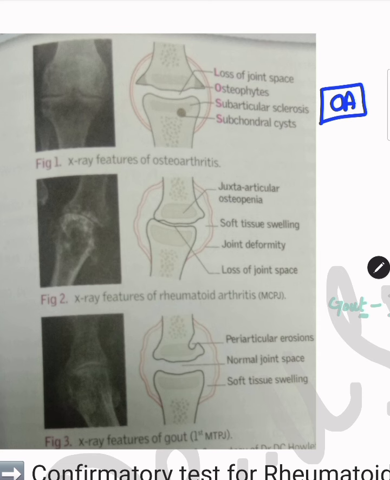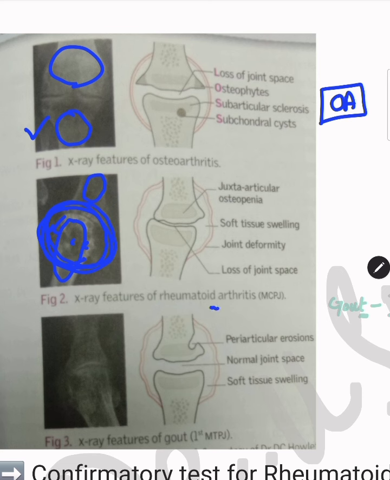If we talk about rheumatoid arthritis, here you can see the joint is basically destroyed. This is an erosive disease. The structure of the bone is lost, and there is particular osteopenia. This is a black shadowing. This is not seen in the case of osteoarthritis. The bone was normal, but here you can see the osteopenia in this picture.